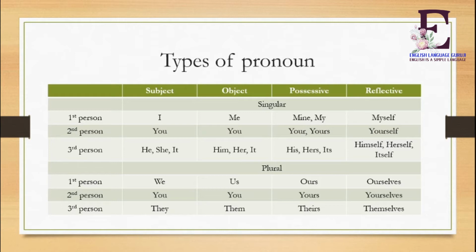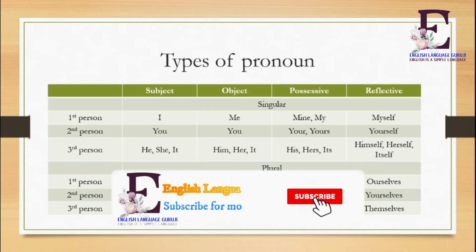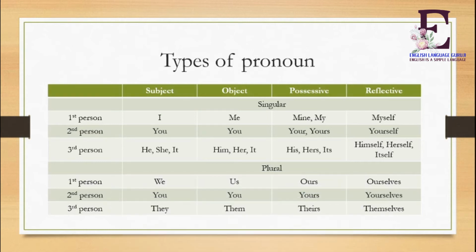So let's see. The first person is I, which becomes me in objective, mine and my in possessive, and myself in reflexive. Like that, you in subjective, you in objective, yours in possessive, yourself in reflexive. Third person singular: he, she, it.